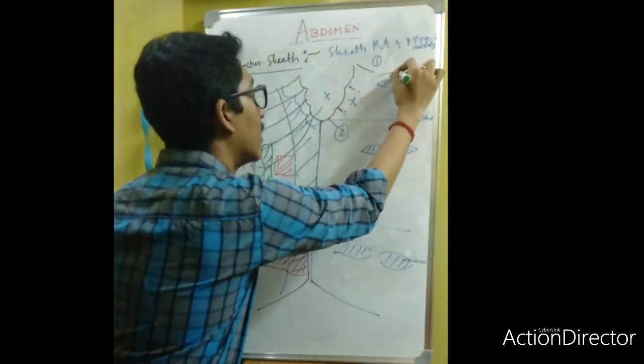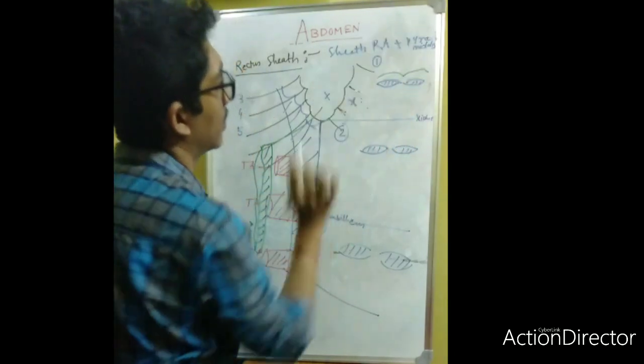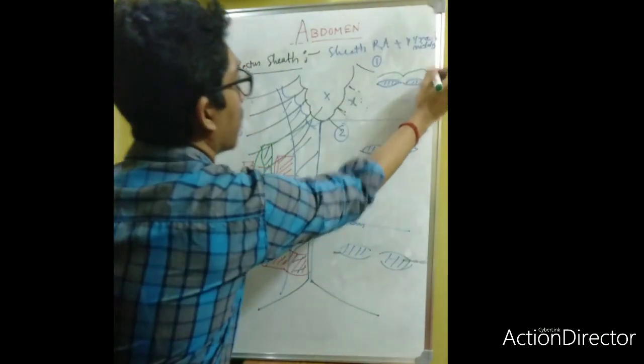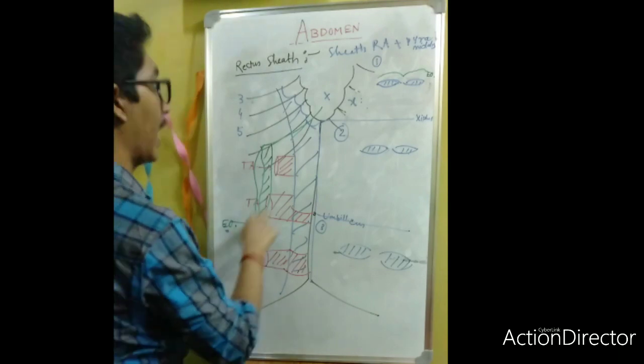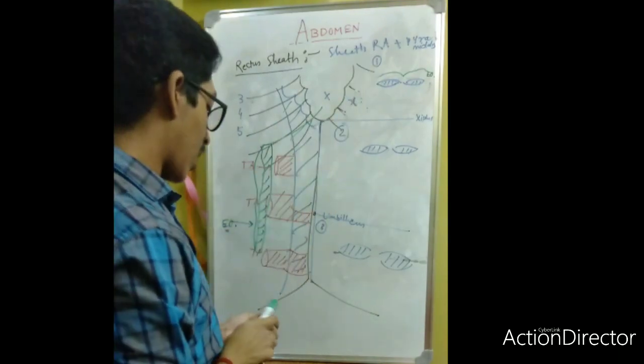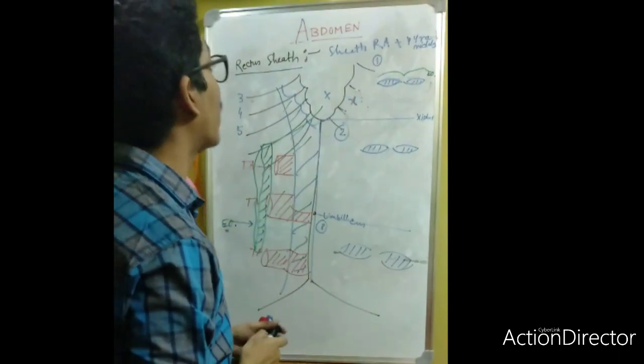So this is formed by the external oblique muscle above the xiphoid process. Now the posterior wall will be deficient.